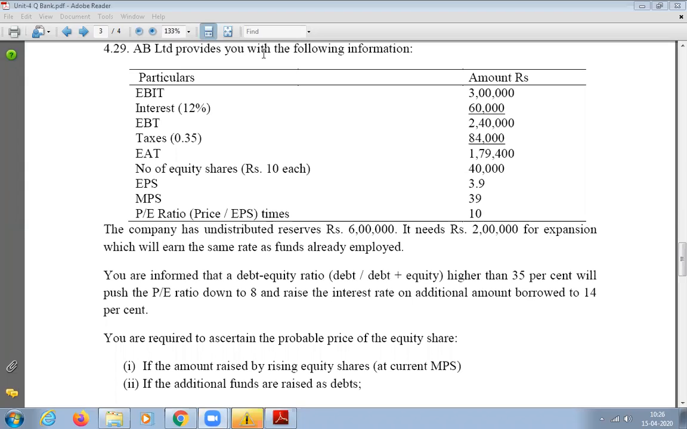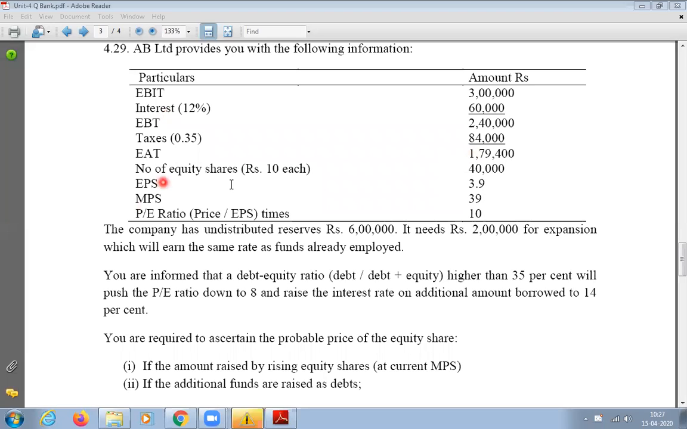First he has given the EBIT, earnings before interest and tax, 3 lakhs, and interest at 12%, which is 60,000. We don't know how much debenture or bond, whatever the debt instrument they used; we'll find that out later by dividing it. Then EBT we get 2,40,000. Then taxes at 35%, that is 84,000. Then EAT, earnings after tax, 1,79,400.